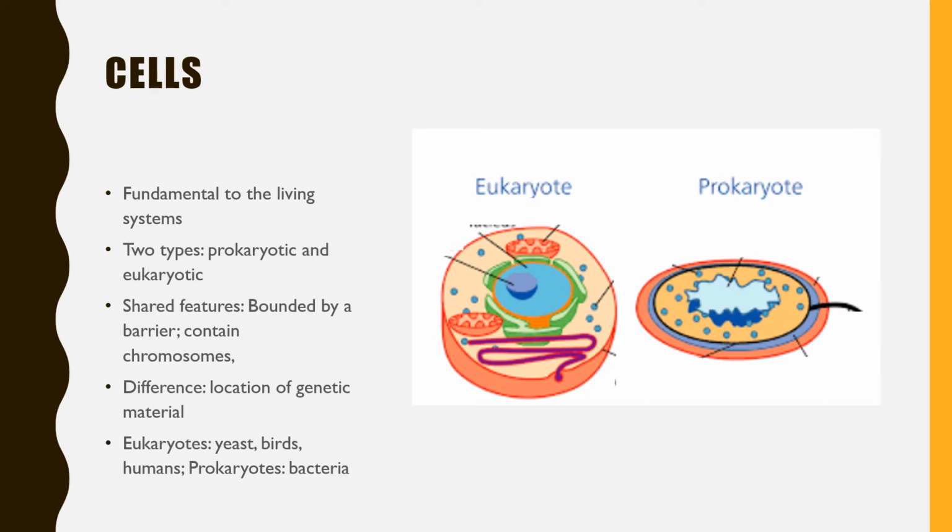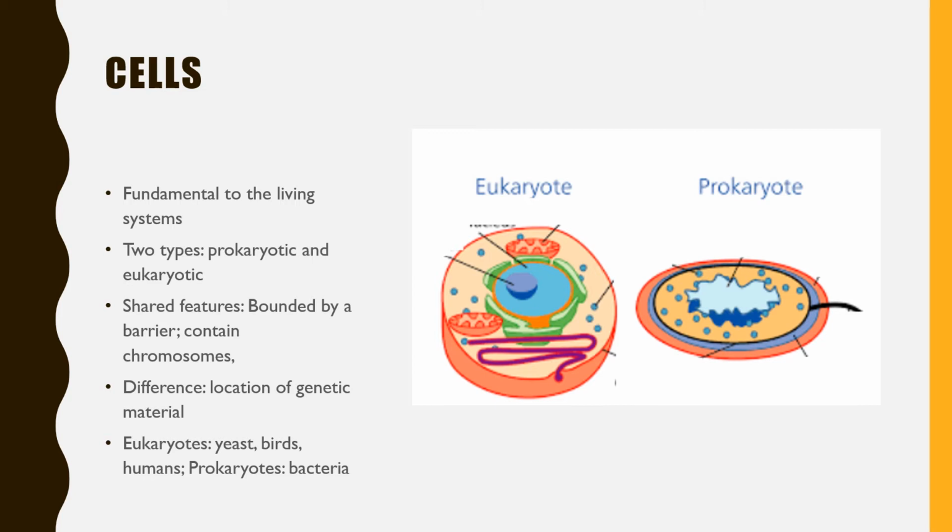But just for the purpose of this video, the basic difference between a prokaryotic cell and a eukaryotic cell is the location of its genetic material. Now, what is a genetic material? We know that living things have the ability to reproduce, that is to give birth or to produce young ones of our own kind. And this process is possible because we have genetic material, and this genetic material is essentially passed on from parents to the young ones, be it plants or animals.